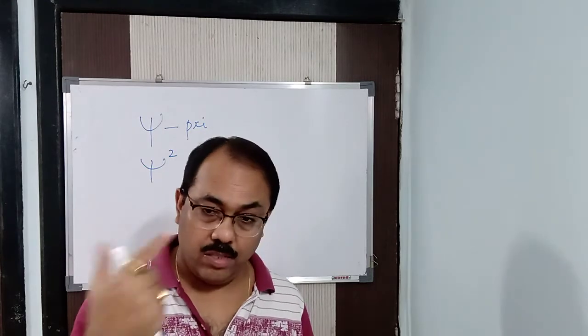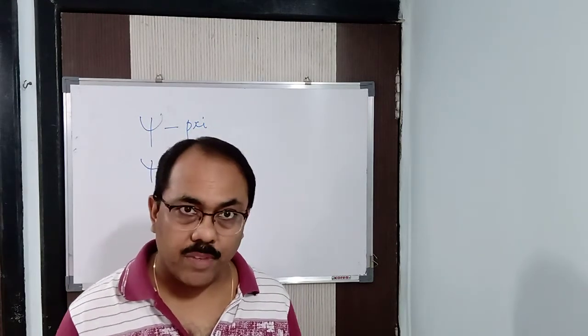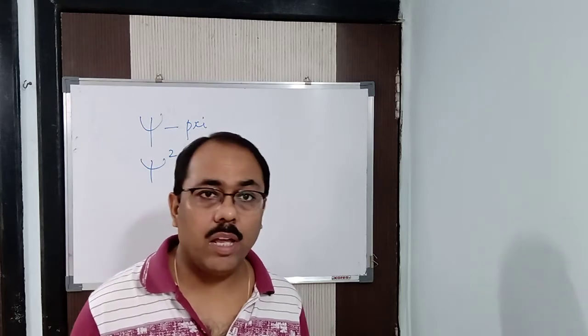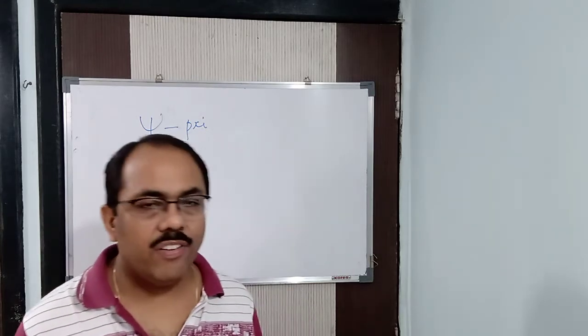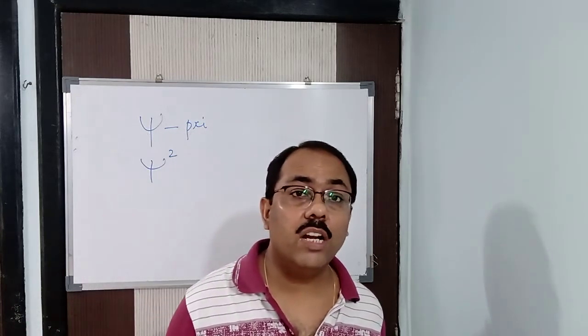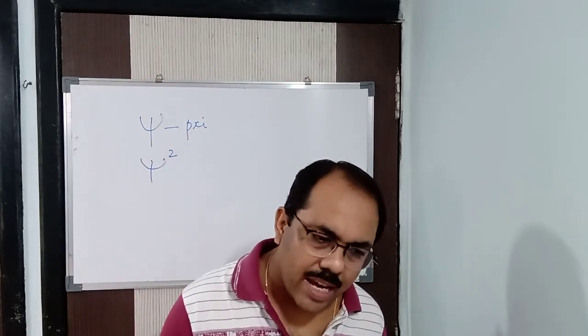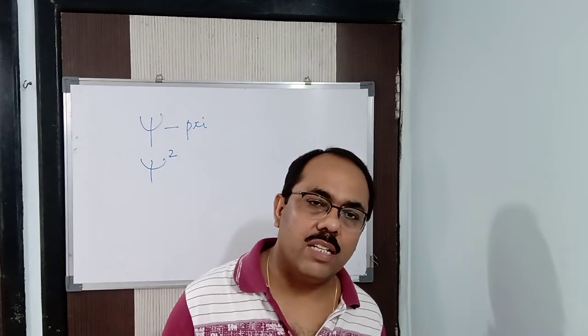So Heisenberg did it further. He told us further that psi square represents the probabilistic picture of an electron in an atom where the density of the electron cloud is highest. So what is that in one word we can say? That is nothing but known as an atomic orbital.